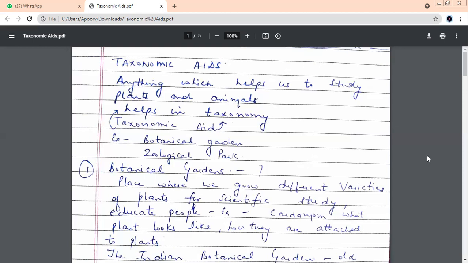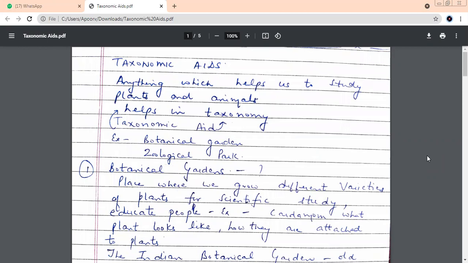To study about taxonomy of what? Taxonomy of human beings, taxonomy of cities, countries? What taxonomy? Taxonomy of which things? Plants and animals.